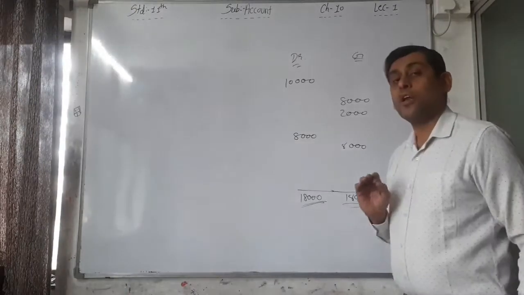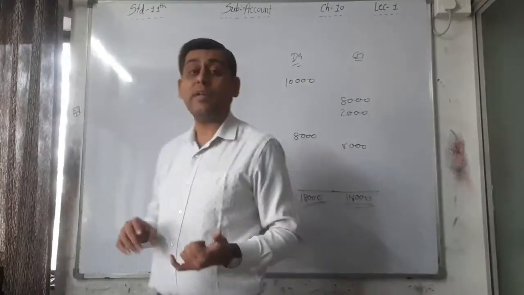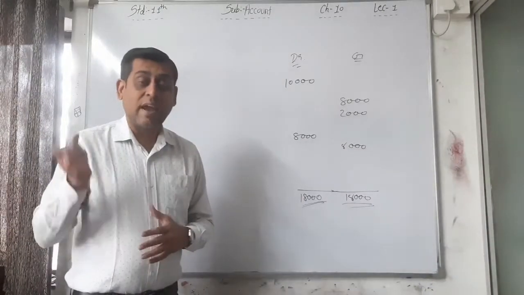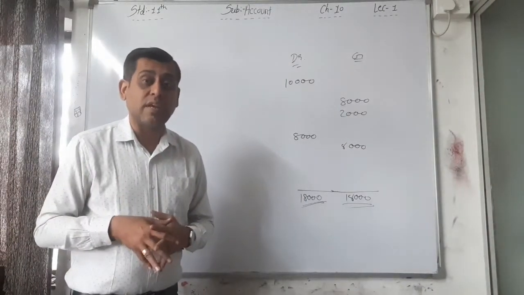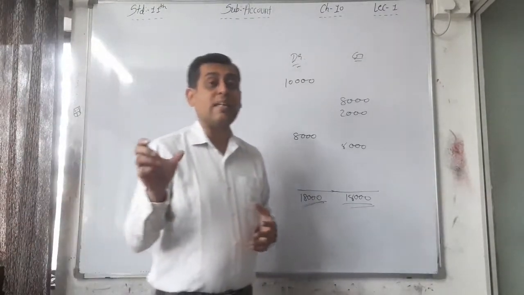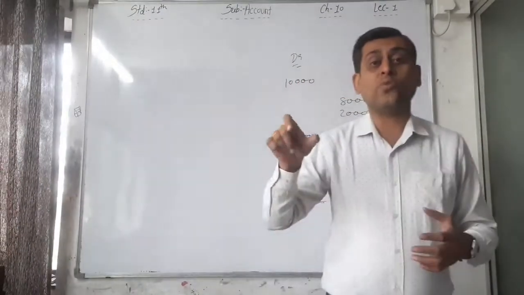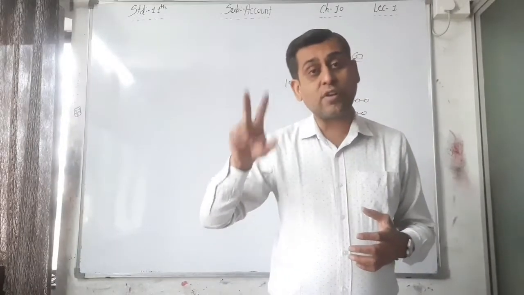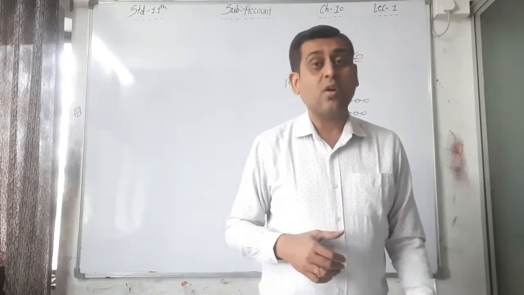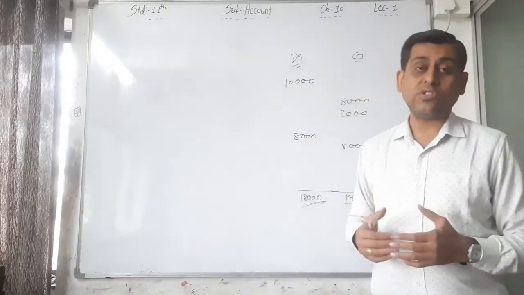But after this you have to make a posting into the ledger, and in the ledger if you make some mistakes, then the totals will not tally, or the balance will differ from the actual balance. And after that you can see how to find out the error. In this chapter we will see that.